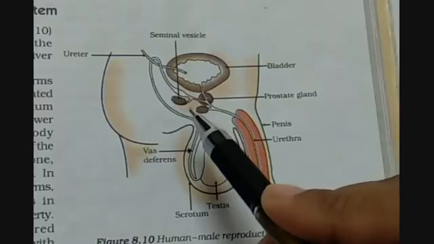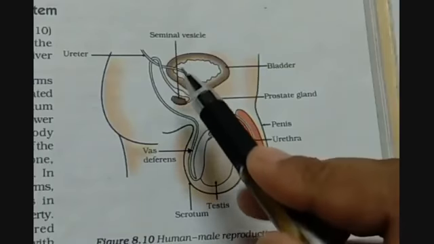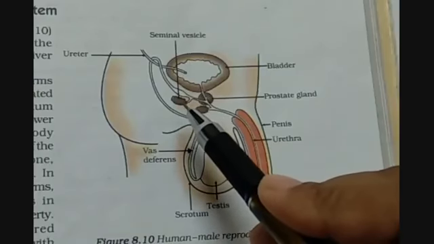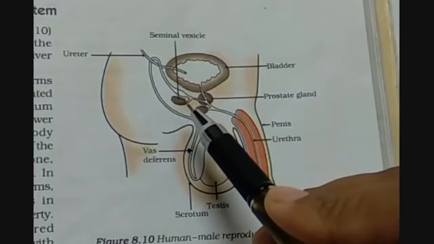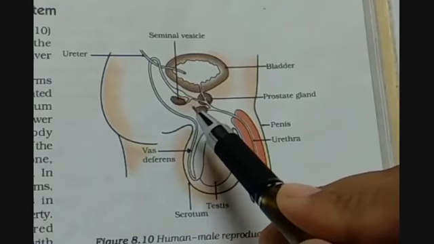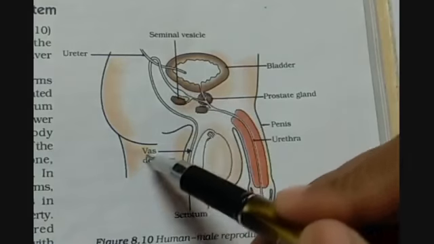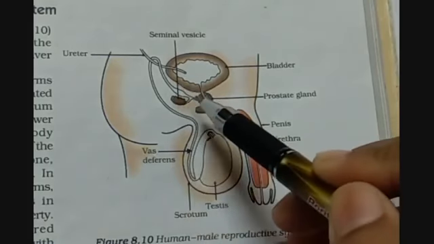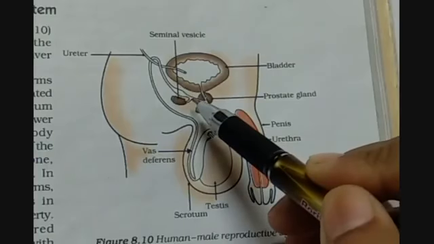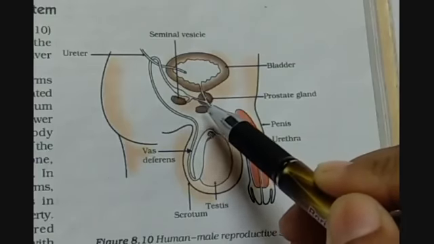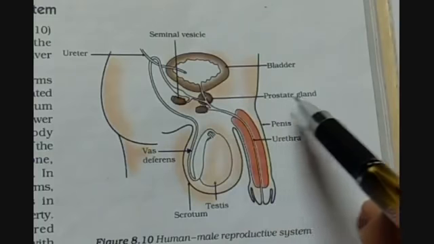What is the purpose of being here? That we will understand later. But here the seminal duct, this tube-like structure, and the vas deferens both combine together and then pass through the prostate gland.